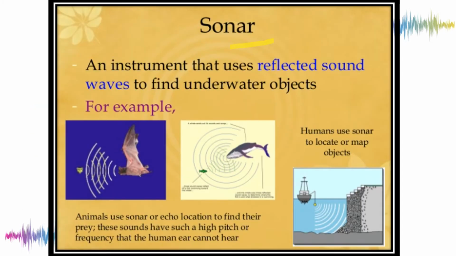Sonar. Okay, it is an instrument that uses reflected sound waves to find underwater objects. Humans use sonar to locate or map objects or locations. Normally, ginagamit po ito ng mga barko para mahanap ang mga location or object na meron sa ilalim ng dagat. And then, animals also use sonar or echolocation to find their prey. These sounds have such a high pitch or frequency that the human ear cannot hear them. The best examples are bats and the mammal, the whale.